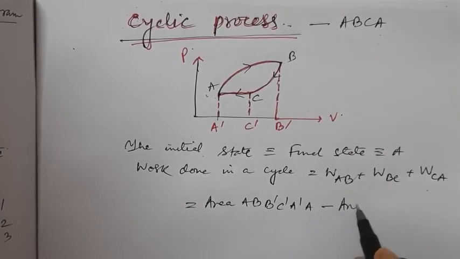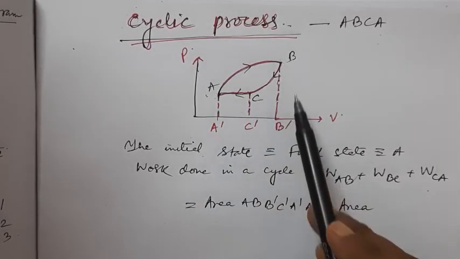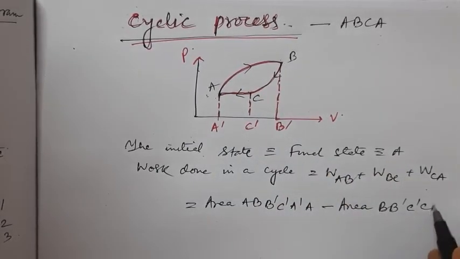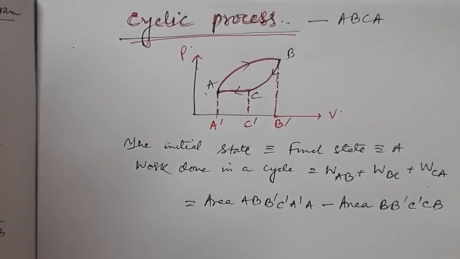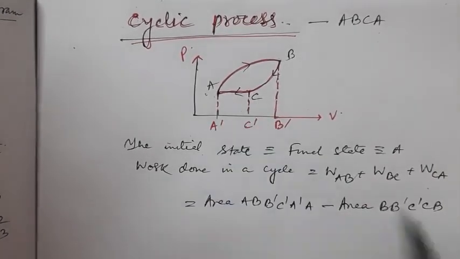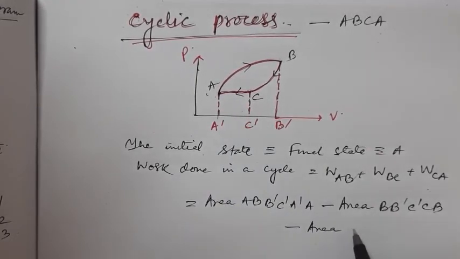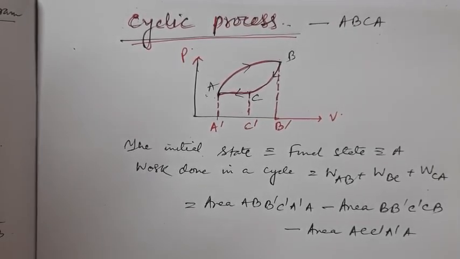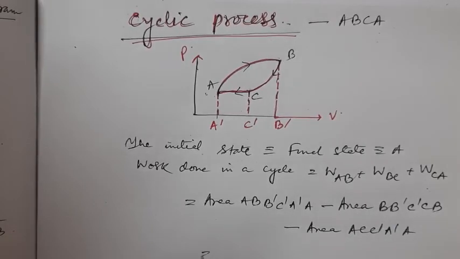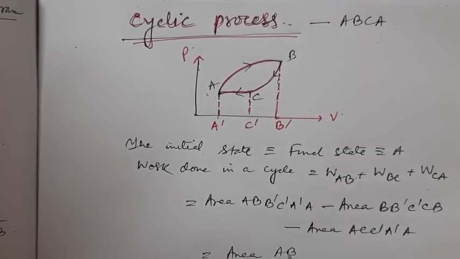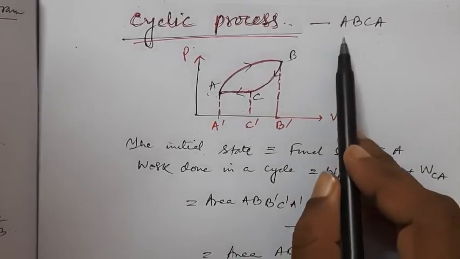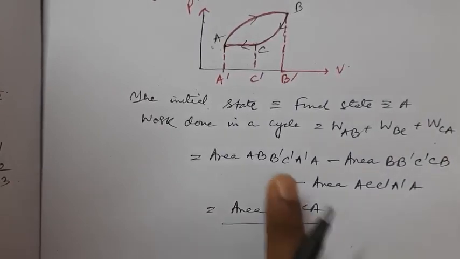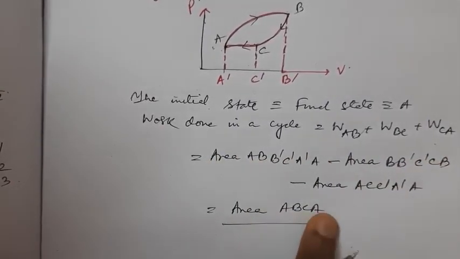So minus area of, now what is BC? We can write B, B dash, C dash, C, B, and one more, the area under the curve CA, minus area A, C, C dash, A dash, A, which leads us to the area ABCA. That means the cyclic process was ABCA. So the areas under these 3 result in area ABCA.